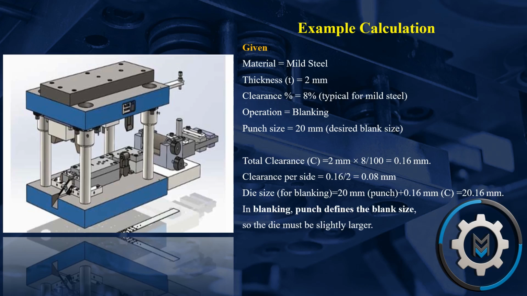Die size for blanking equals 20, punch, plus 0.16, equals 20.16. In blanking, the punch defines the blank size, so the die must be slightly larger.